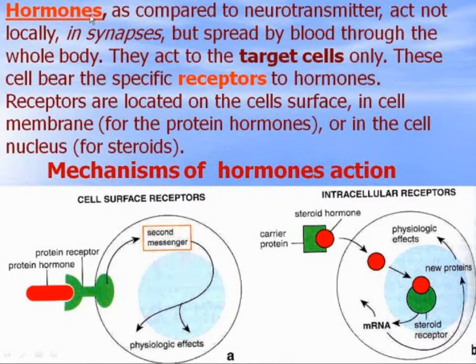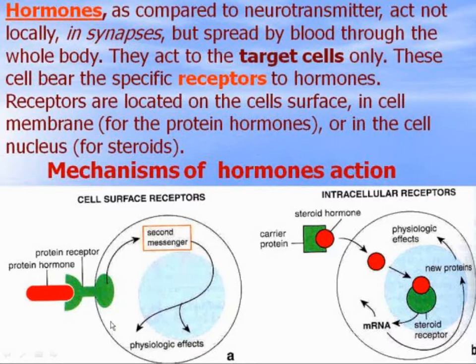Hormones, as compared to neurotransmitters, act not locally in synapses, but spread by blood through the whole body. They act on the target cells only. The cells bear specific receptors to hormones.